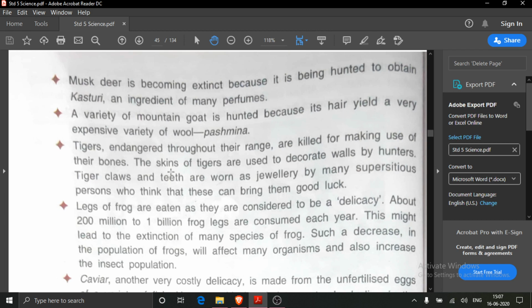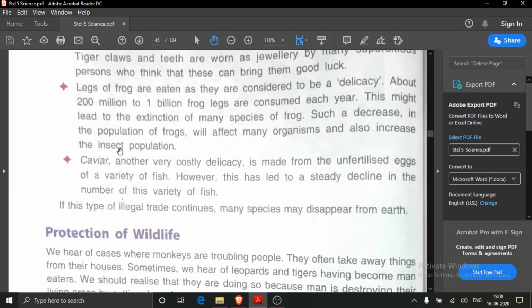Then tigers are killed for making use of their bones. Then legs of frogs are eaten as they are considered to be a delicacy. About 200 million to 1 billion frog legs are consumed each year. Then caviar, a very costly delicacy, is made from unfertilized eggs of a variety of fish.